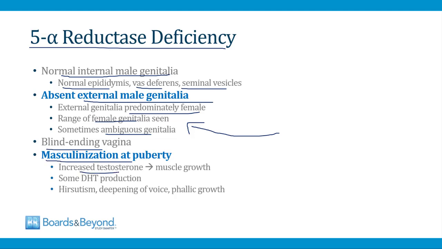There'll be more testosterone produced, and this will lead to muscle growth. There's usually some dihydrotestosterone production, not the normal amount, but when you have lots of testosterone, you inevitably get some DHT. And so the testosterone and the DHT lead to hirsutism and deepening of the voice, and there can be growth of the phallus so that the genitalia start to appear more male at the time of puberty.